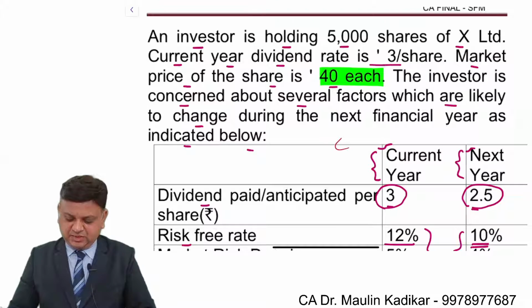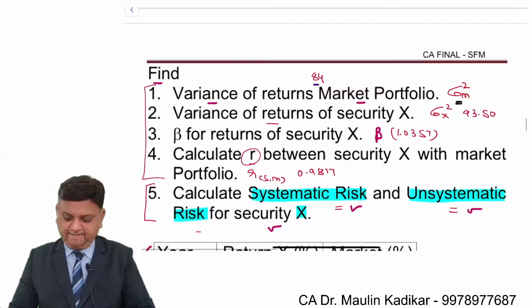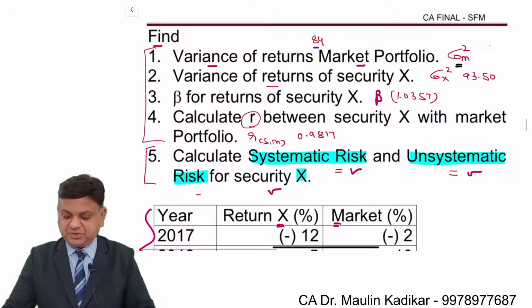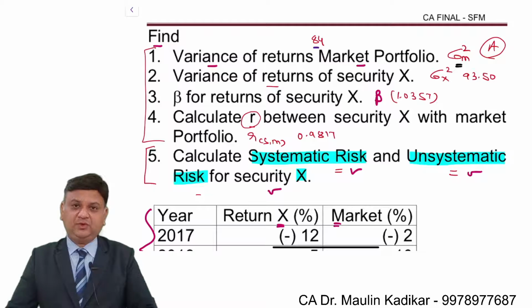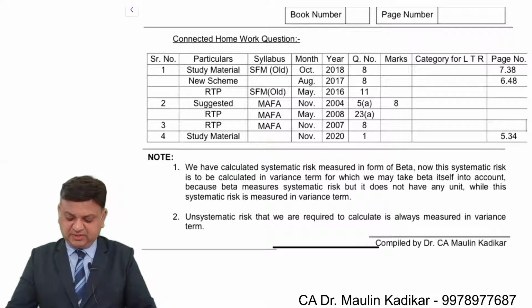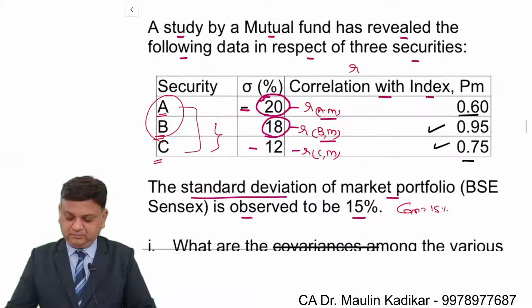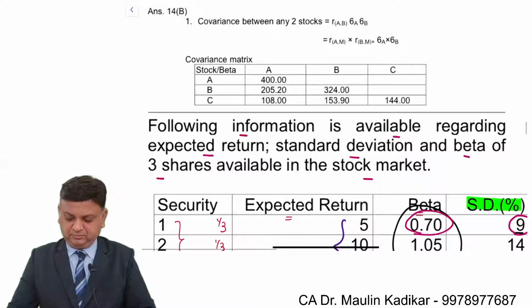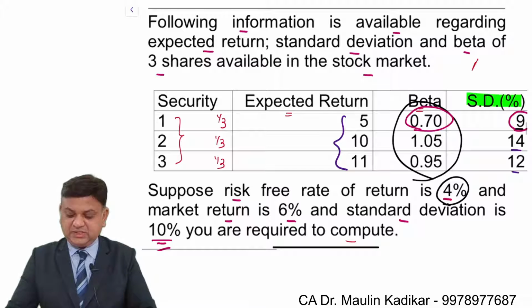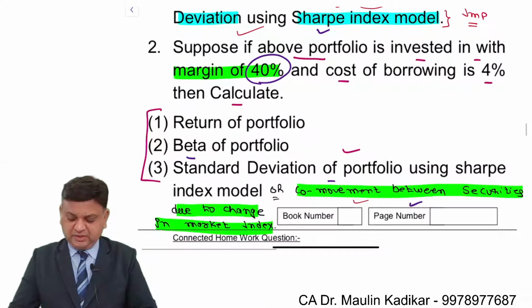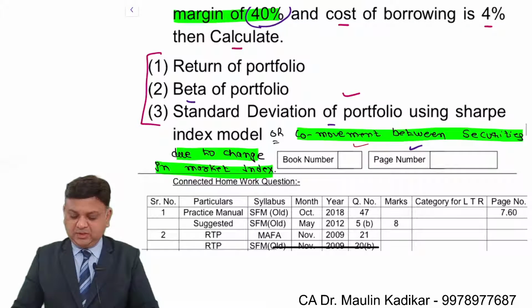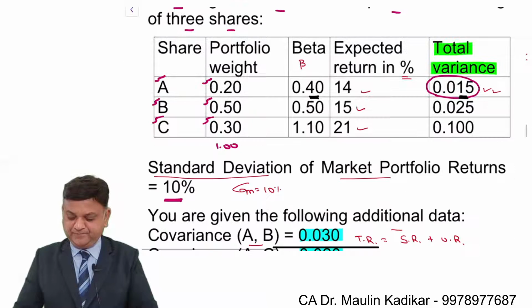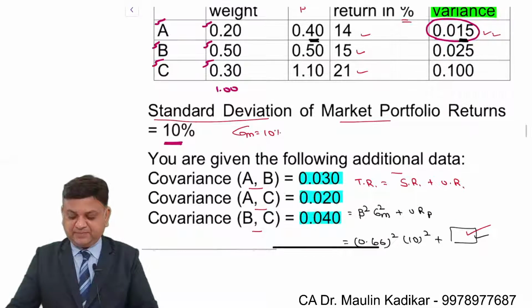This is a practice question. This is a very important question. Bifurcation of the total risk into systematic and unsystematic. This is a practice question. This is again a very important question, especially the calculation of the risk using the Sharpe index method. This is a practice question.